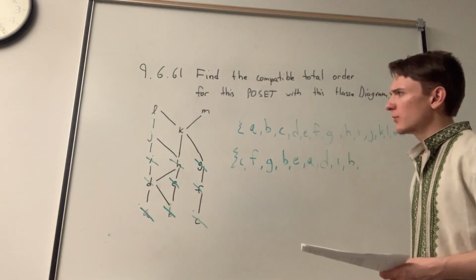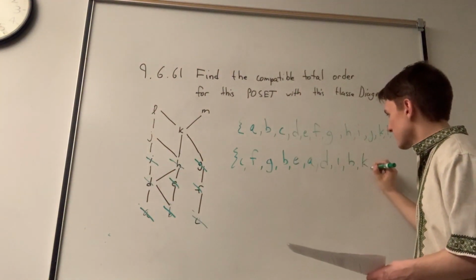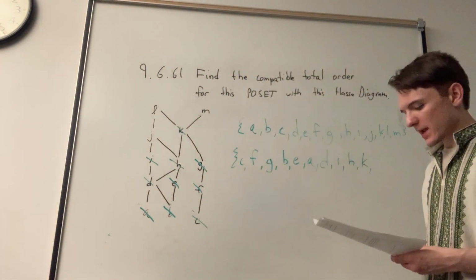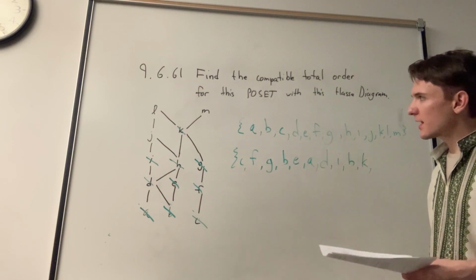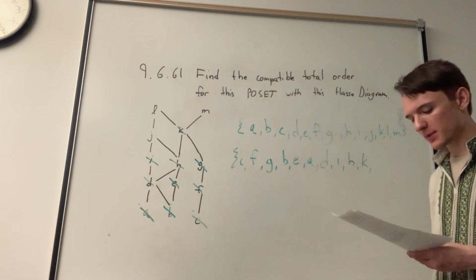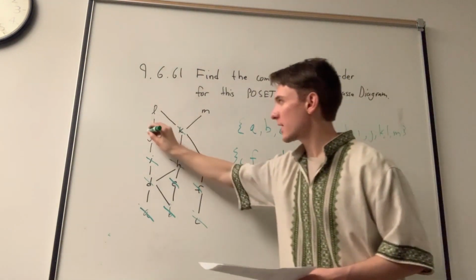Then we can now choose J or K. Let's take K next. Next, we have L, M, and J. We could either choose J or M, but let's go ahead and choose J. Then we could choose L or M, right?